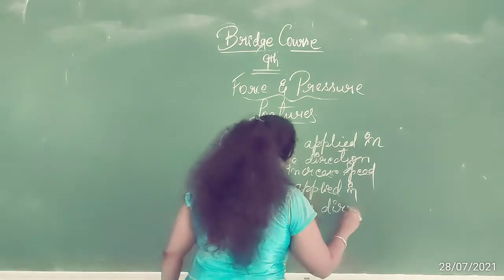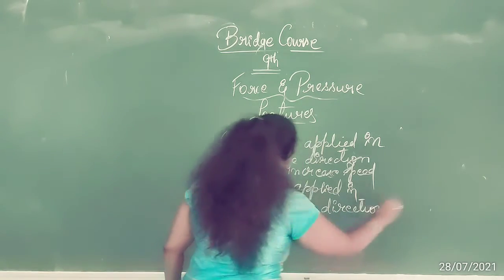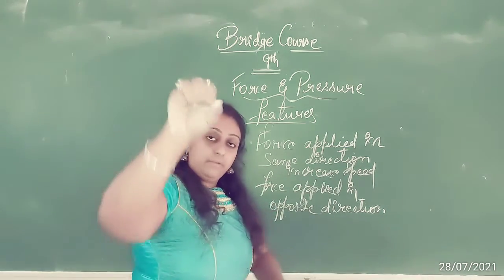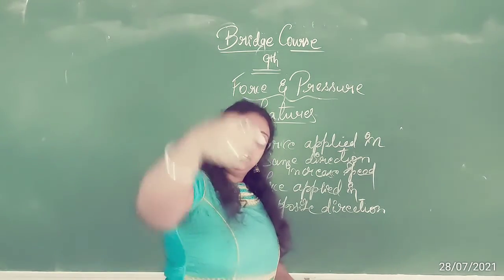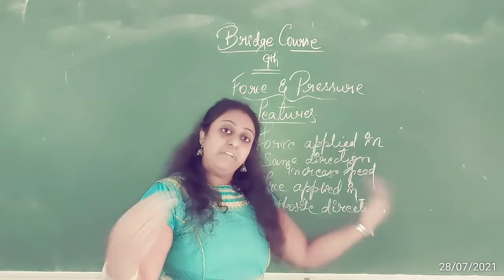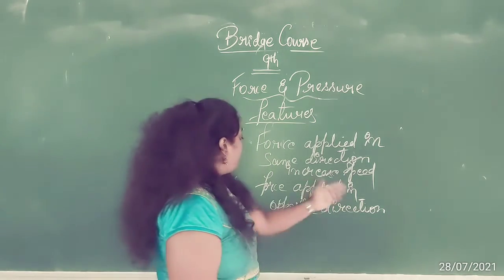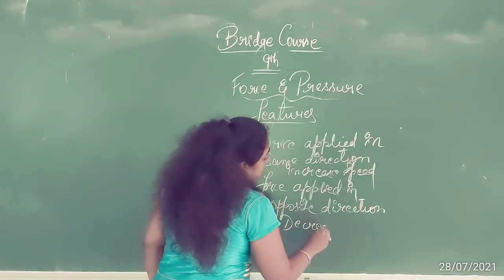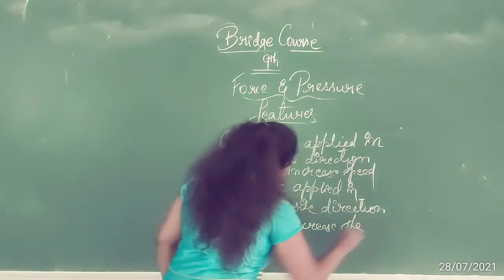Force applied in opposite direction, decrease the speed.